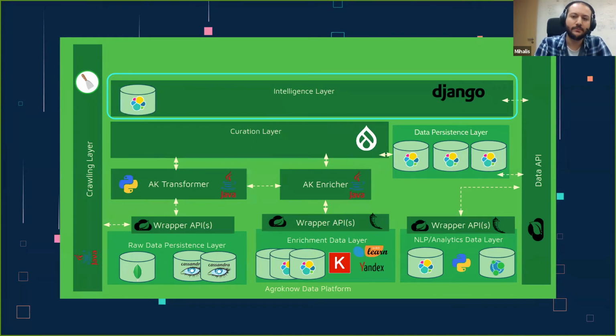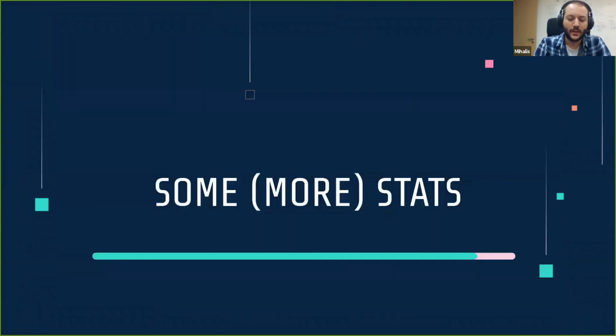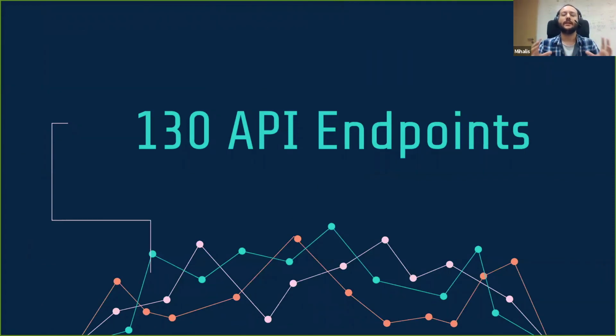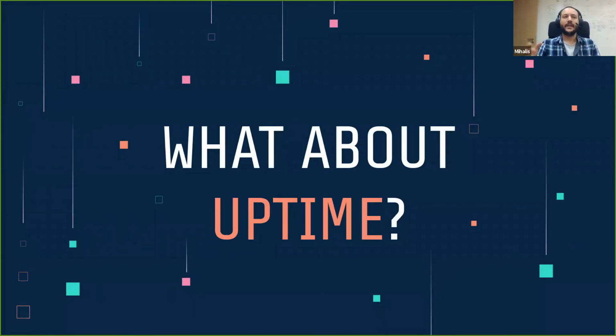Okay, and now we talked about the requests that we perform throughout our system with our data API. But as we said, this is a data platform that is built using the microservice architecture. So as you can see, there are various API endpoints throughout this. More specifically, we have 130 different API endpoints, and pretty much every DevOps savvy person in the audience right now is thinking that, okay, this is a nightmare for every DevOps guy.